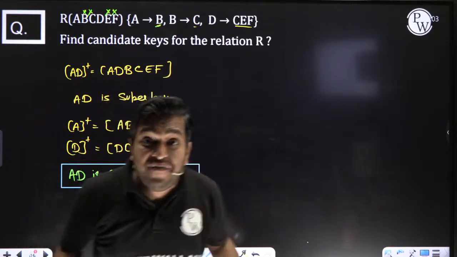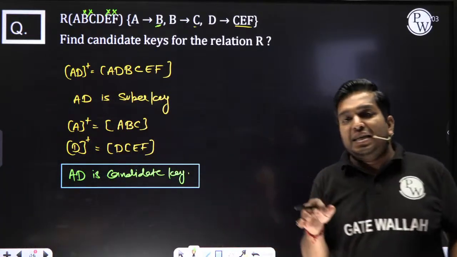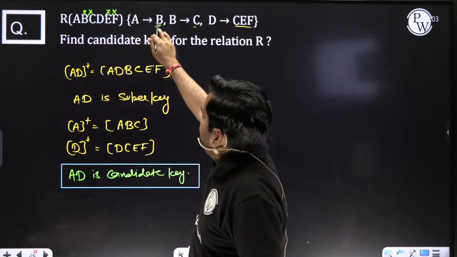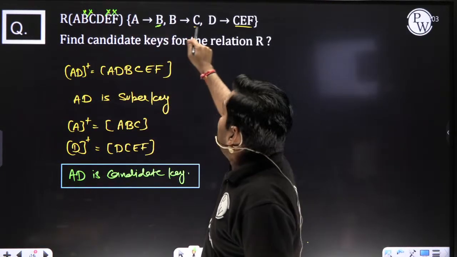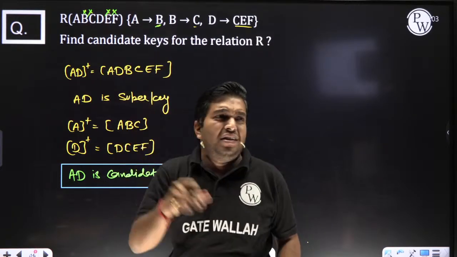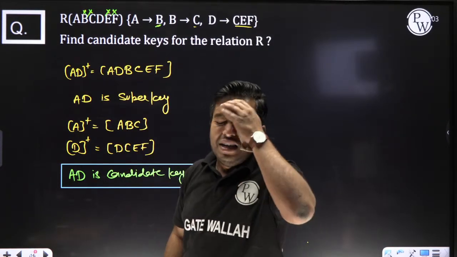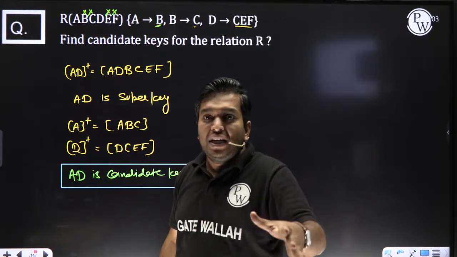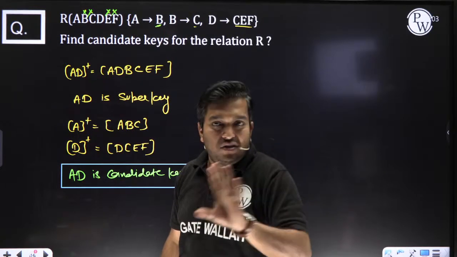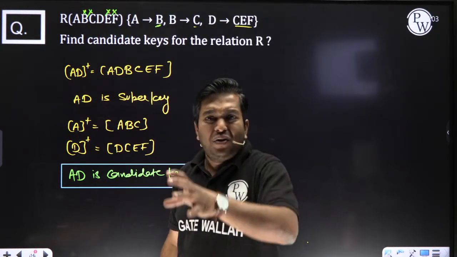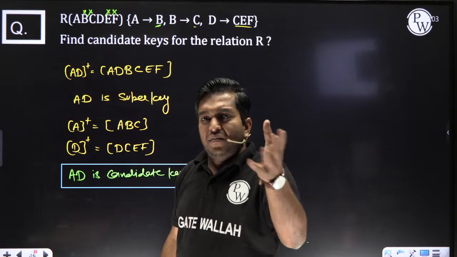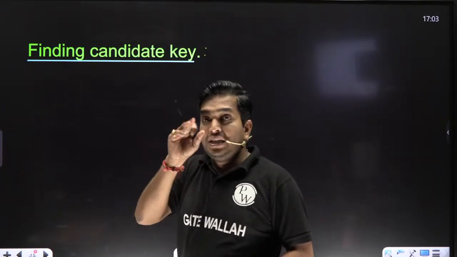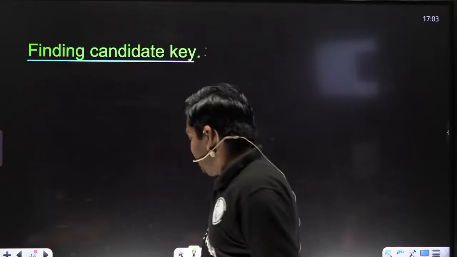And how do you find the first super key? Just analyze. When you see the question, see A to B, B to C, and D determines each and everything. Easily you can determine, because there are at most 8, 9, 10 FDs, not more than that. Just apply your brain a little bit. Then you determine the first candidate key. But my question is how to find multiple candidate keys. That is very important.